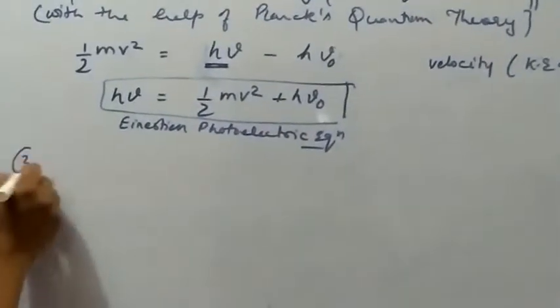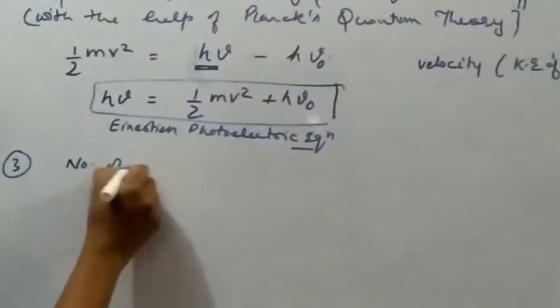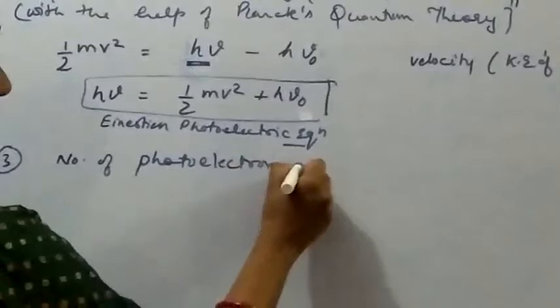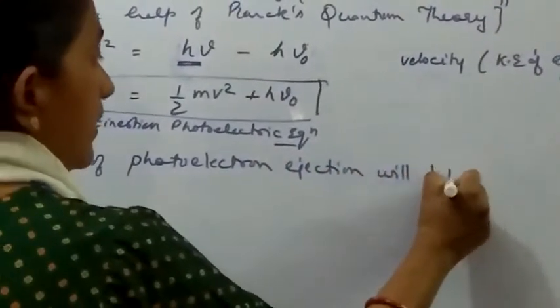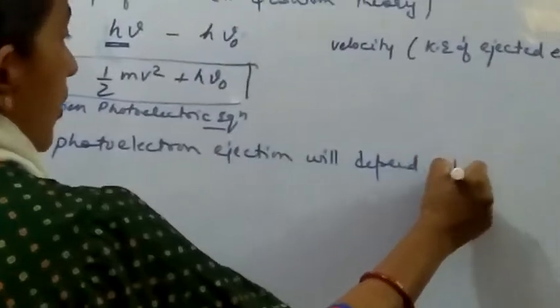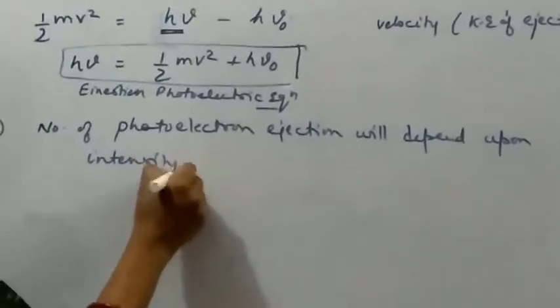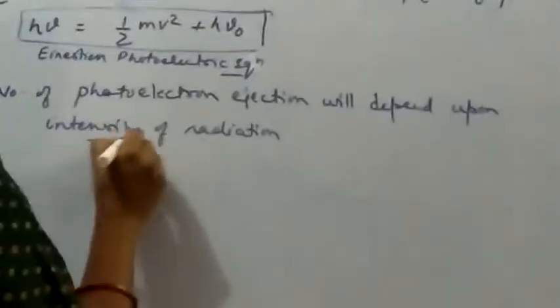The third point is that the number of photoelectrons ejected will depend upon the intensity of radiation.